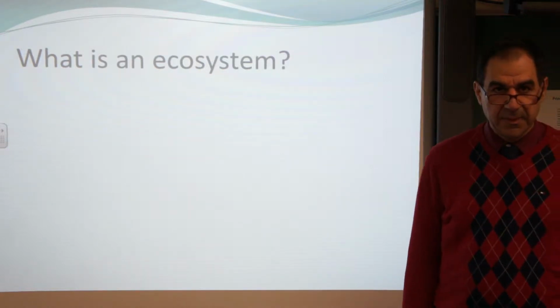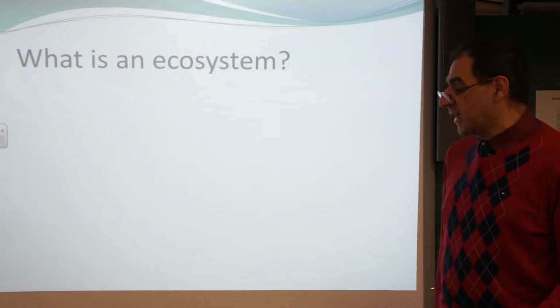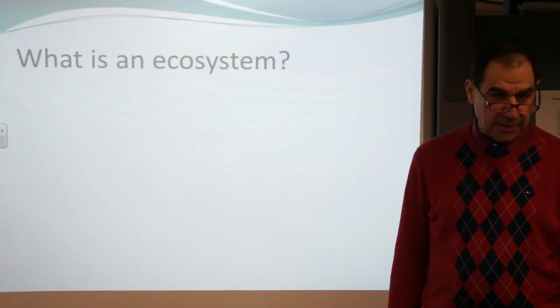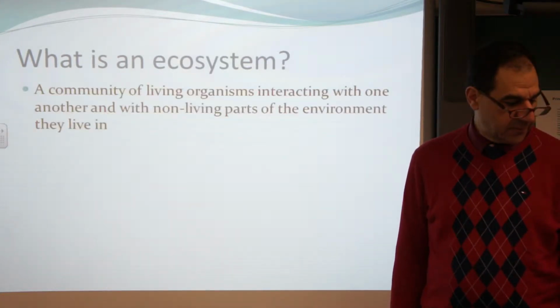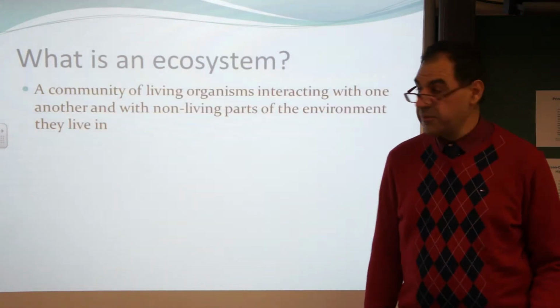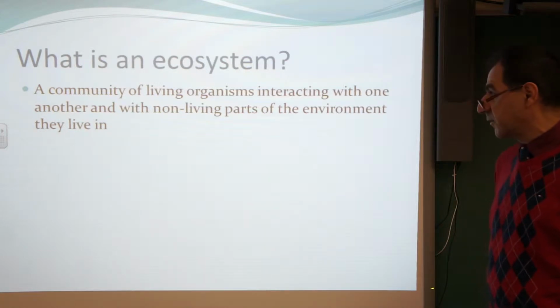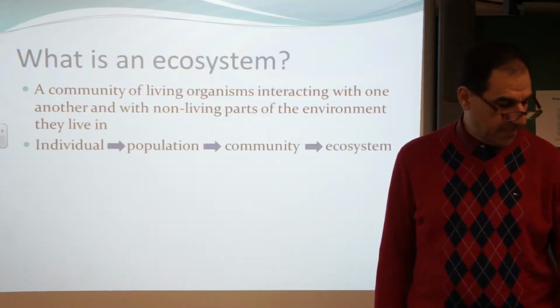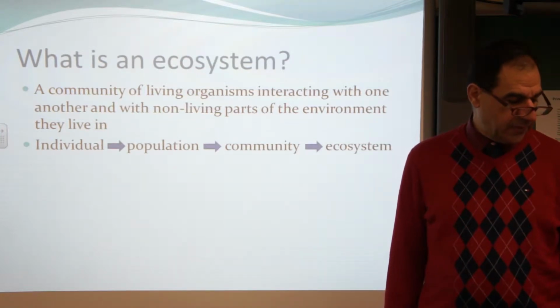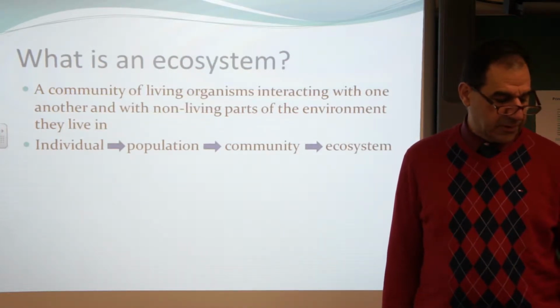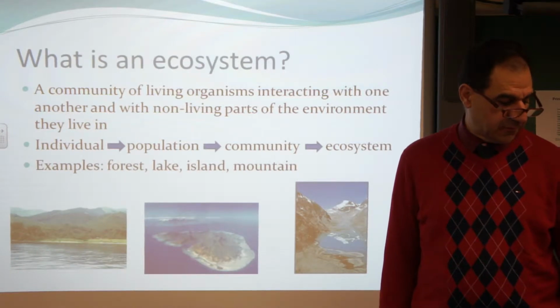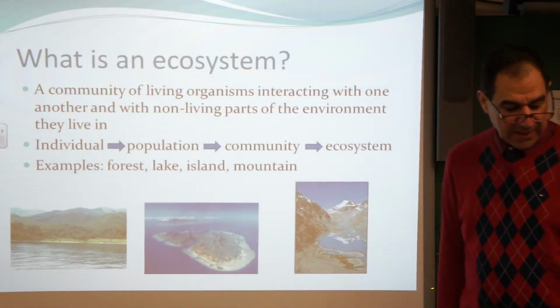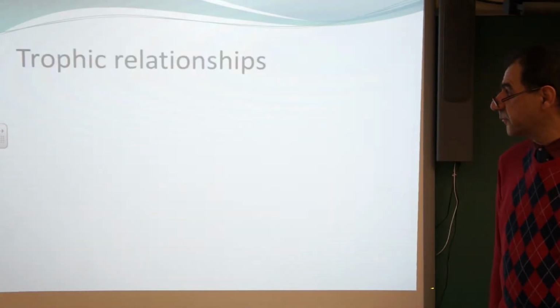Now we're going to be looking at ecosystems in part 2 of our science series. An ecosystem is a community of living organisms interacting with one another and with non-living parts of the environment they live in. Individuals to populations to communities and now to ecosystems.